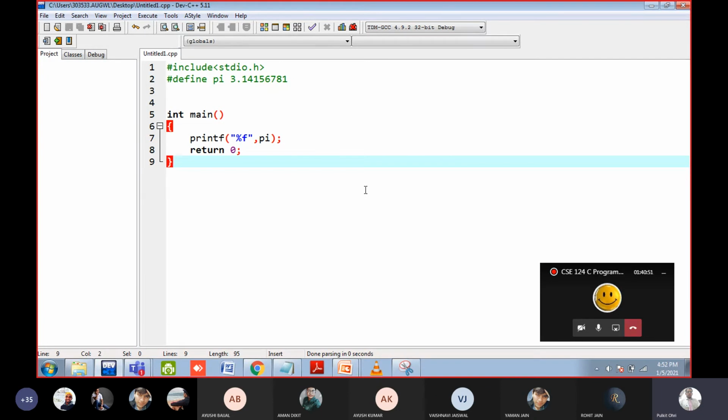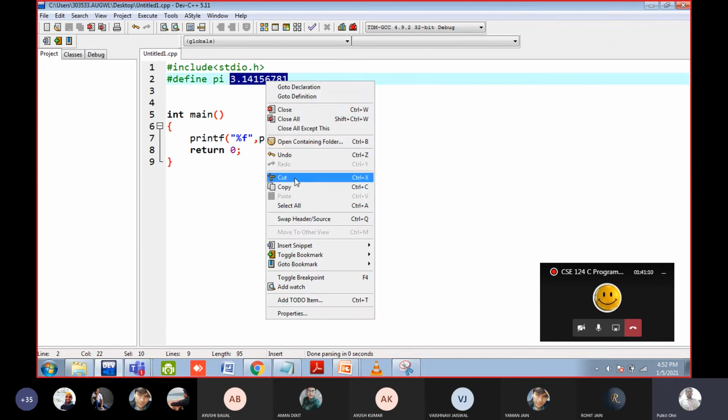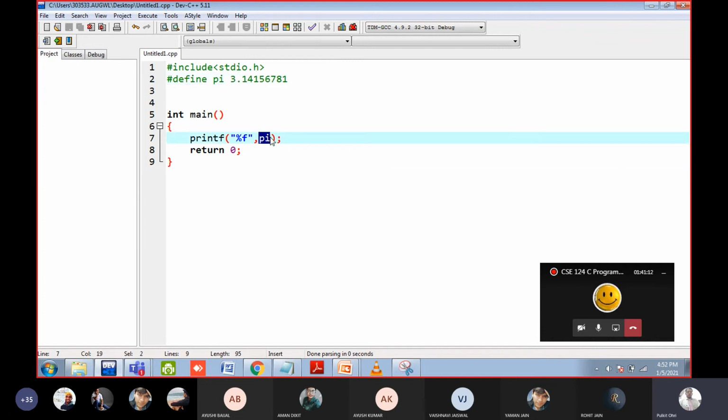But here you do not jump from the main to another code. Means you are not leaving the main function. What will happen here is when the code is compiled, when the code is converted into zeros and ones, the value of pi is simply copy-pasted here.